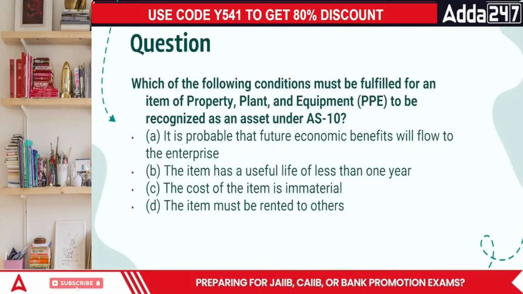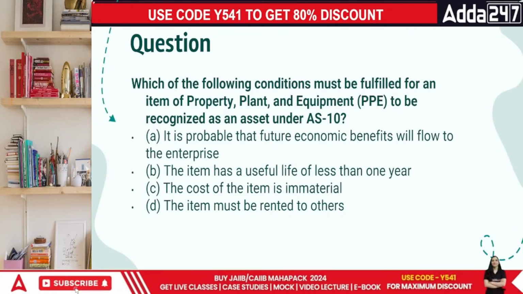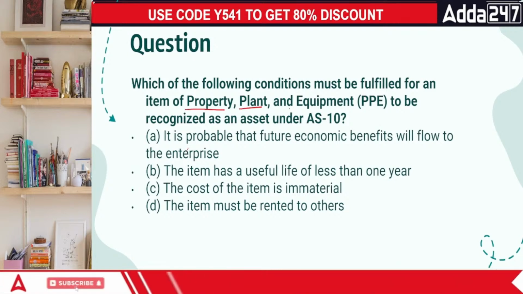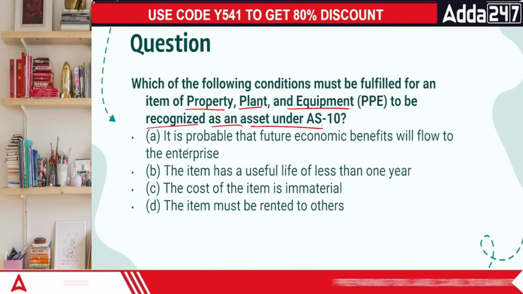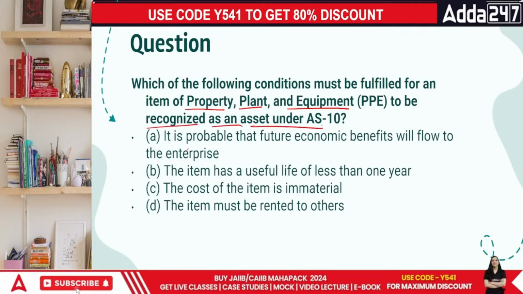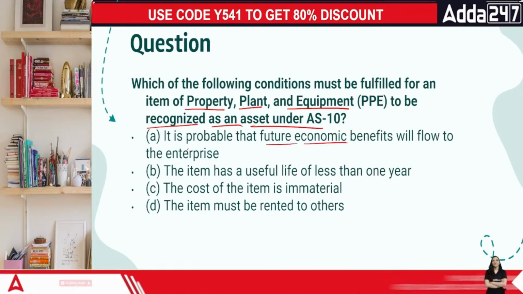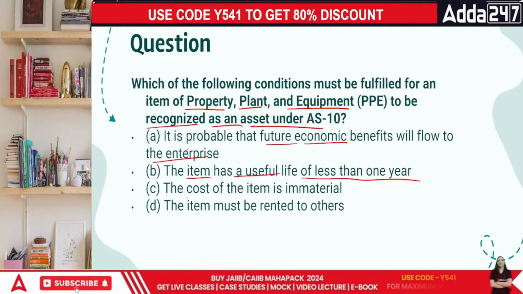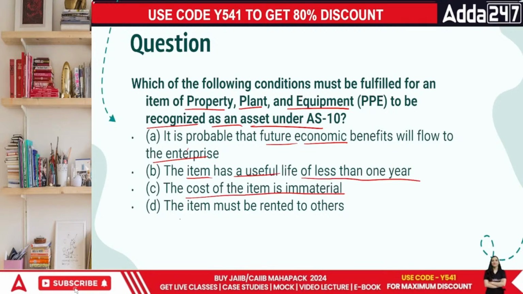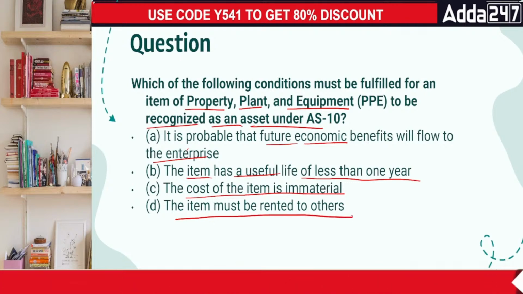Next question, everyone. Which of the following conditions must be fulfilled for the item of property, plant, and equipment to be recognized as an asset under AS 10? It is probable that the future economic benefits will flow to the enterprise. The item has useful life of less than 1 year. The cost of item is immaterial, or the item must be rented to others.